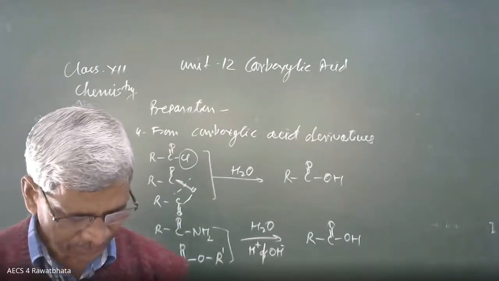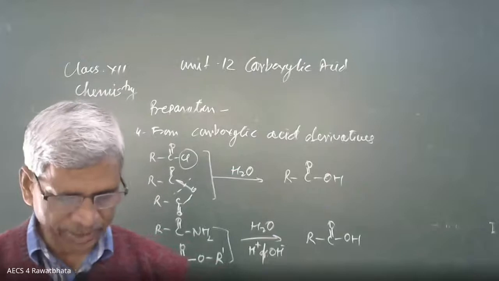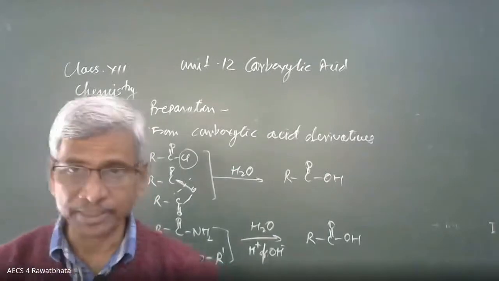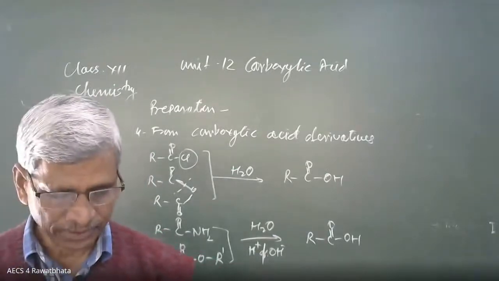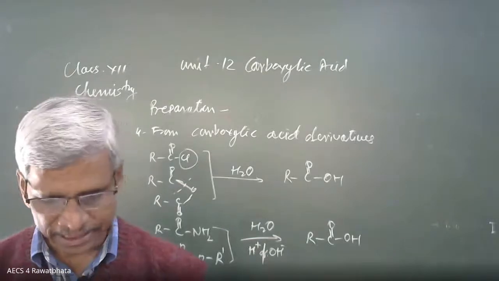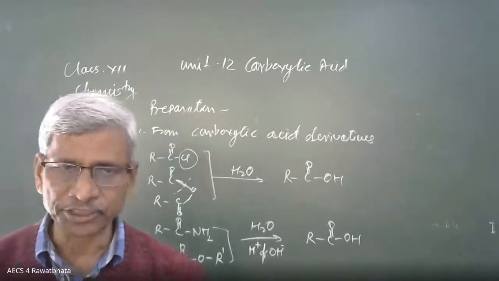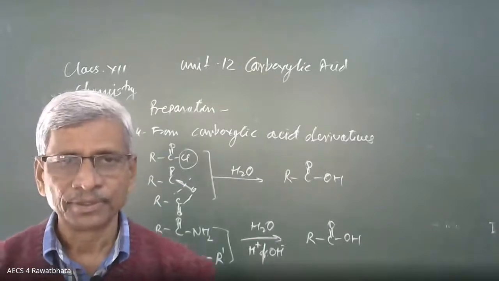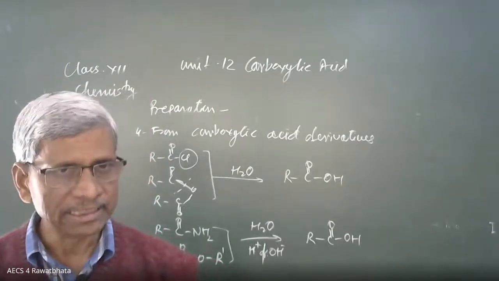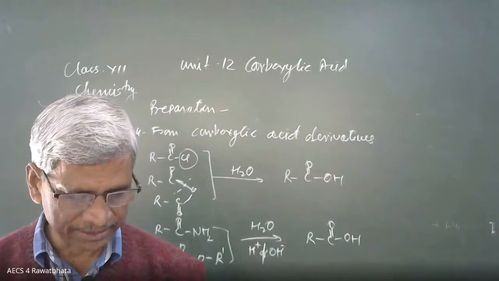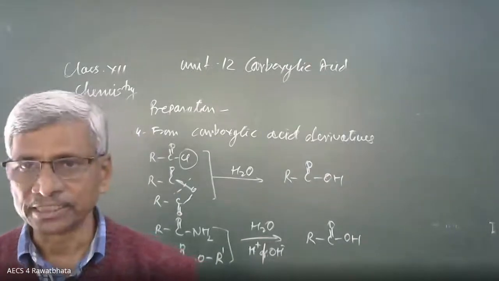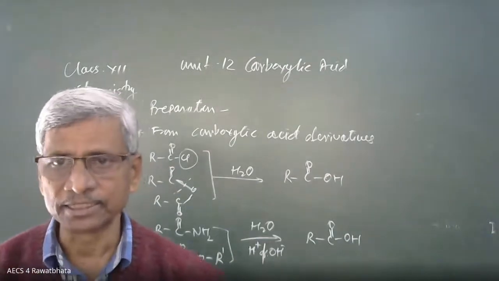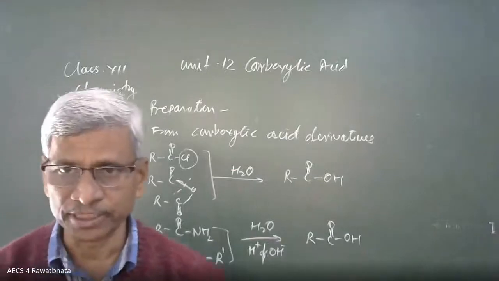Okay, beta. So two more methods are there. From alkyl benzene, this is one method. From alkenes, another method. Alkenes we have studied in 11th class, by combining oxidation with alkaline KMnO4, alkenes can be converted into carboxylic acid. Okay, I will take this part in the next class because it is too much time.